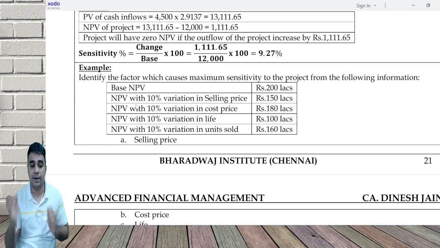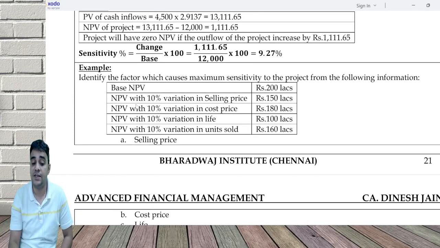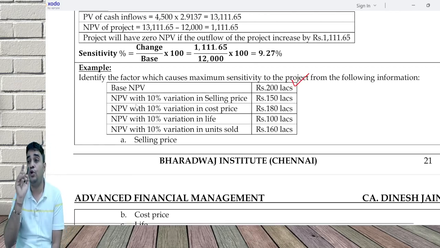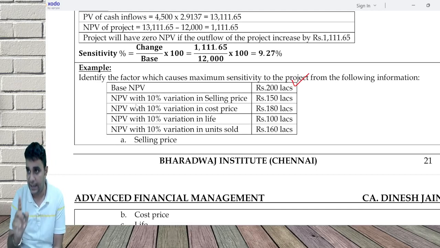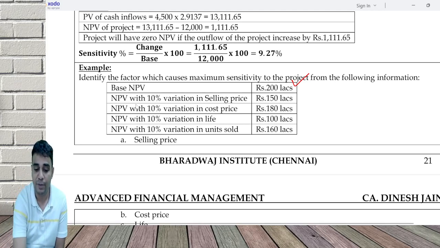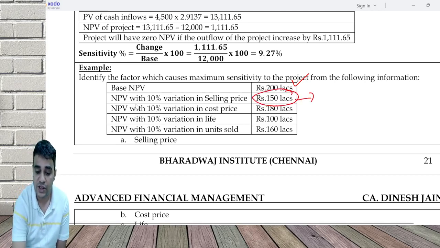Now, next example. Identify the factor which is having maximum sensitivity to the project. Base NPV 200. If you do 10% increase or decrease in selling price, NPV becomes how much? Which is a 25% fall from original 200.